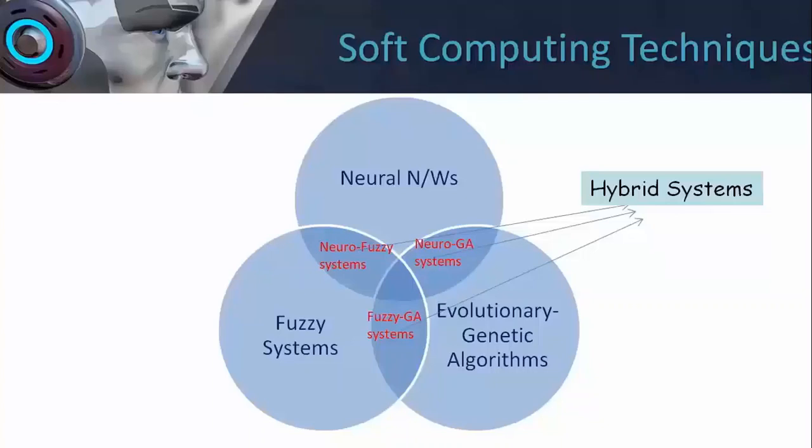Apart from that, there are hybrid techniques, which are neuro fuzzy systems, neuro GA systems, and fuzzy GA systems. So these are the broad classes of soft computing techniques.